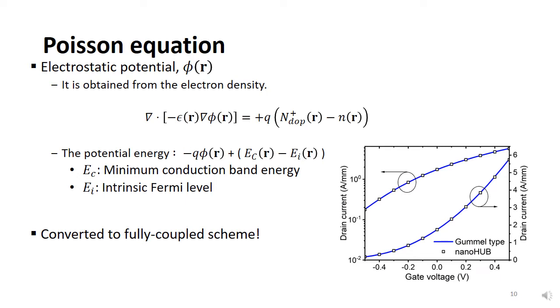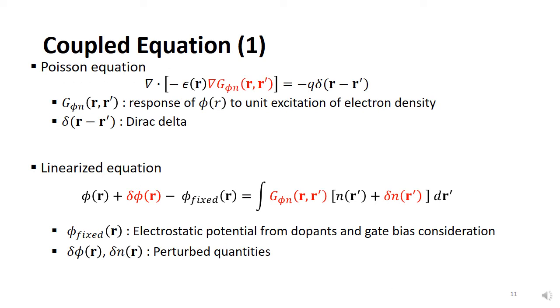However, in today's work, we are going to convert the equations introduced in the previous slides into fully coupled forms using perturbed terms. The following red terms represent that they are in perturbed form. The Poisson equation is rewritten in another form using the response to a unit excitation of electron density at position r'.